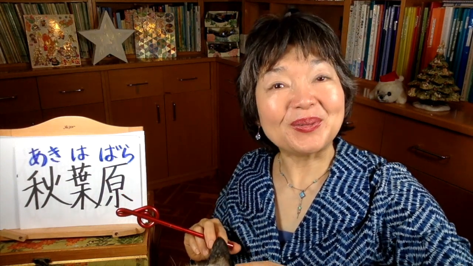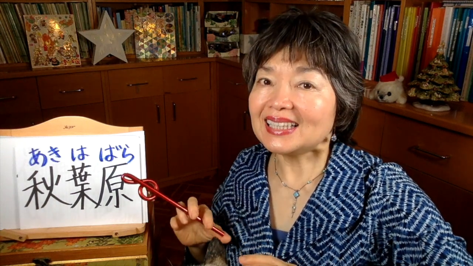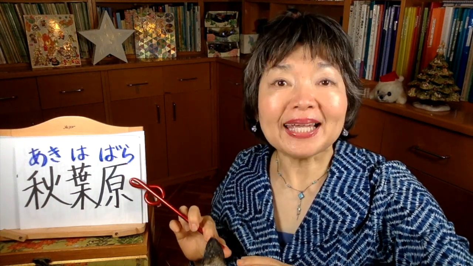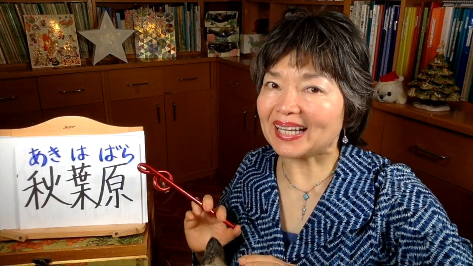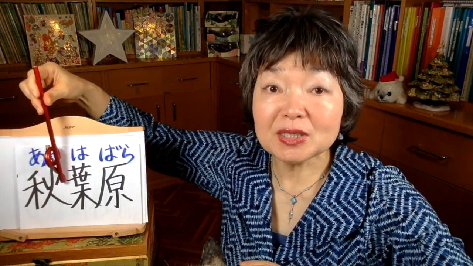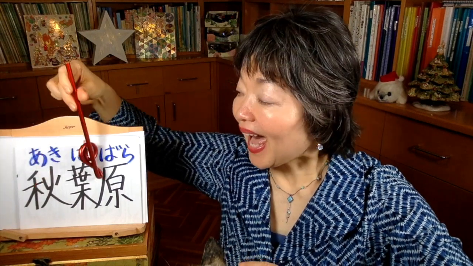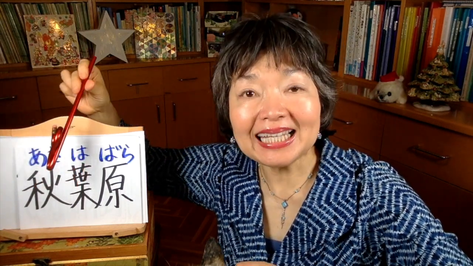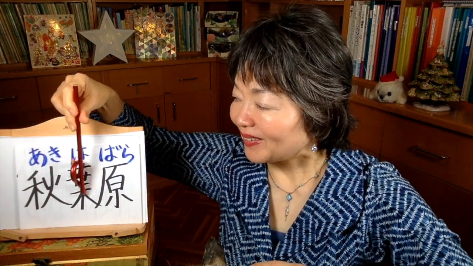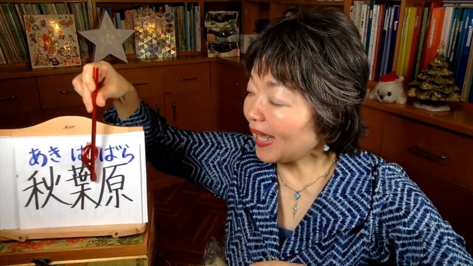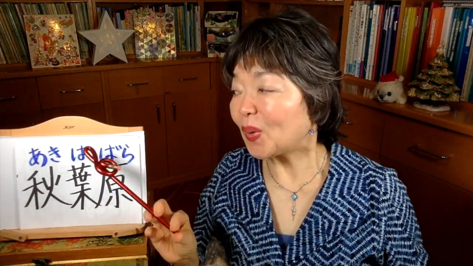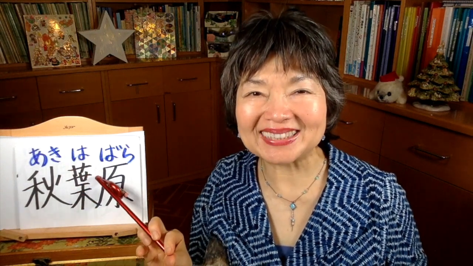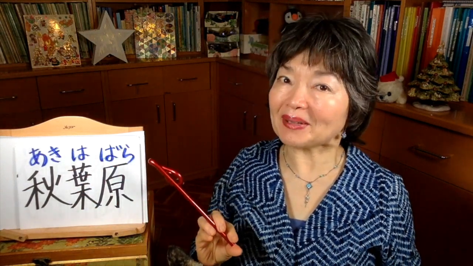The other interesting point of this anime is Akihabara. Do you know what Akihabara is? This is a place name in Tokyo, Akihabara. Well, Aki means autumn, fall. Ha is the leaves, the leaves of the trees. Bara, hara, is the field. So the field or place where there are lots of autumn leaves. This is the literal meaning of Akihabara.